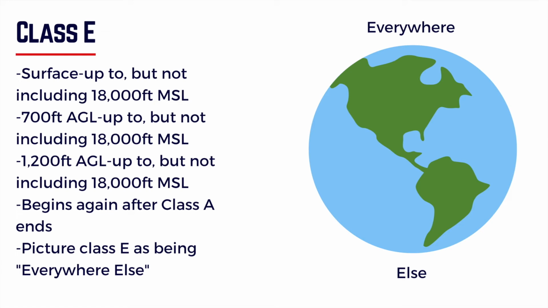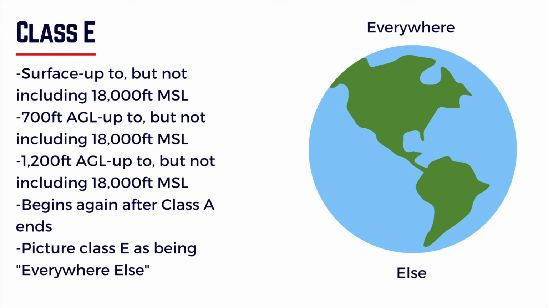Class E airspace is a little different compared to the other types of controlled airspace, and this is due to the different altitudes and different ways Class E might be depicted on a VFR sectional chart. The best way to remember Class E airspace is as the airspace that's everywhere else, which means if you don't see another form of airspace, Class E is going to be there.